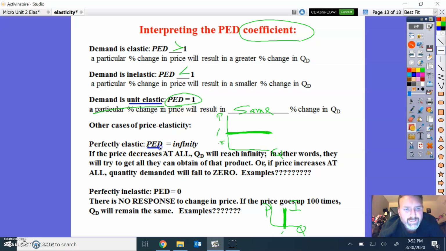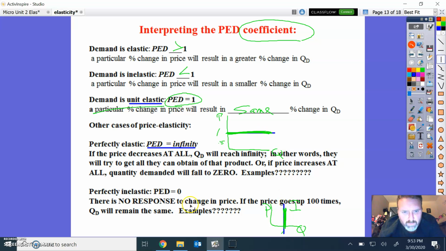Anything that is perfectly elastic is a horizontal curve. So look, there it is. That means if the price decreases at all, the quantity demanded will reach infinity. In other words, people will try and get all they can of that product, or if the price increases at all, quantity demanded will fall to 0. It really is hard to have a product where you fall into this. Air would be a pretty good example, where if the price increases at all, that's a really hard one to get to.